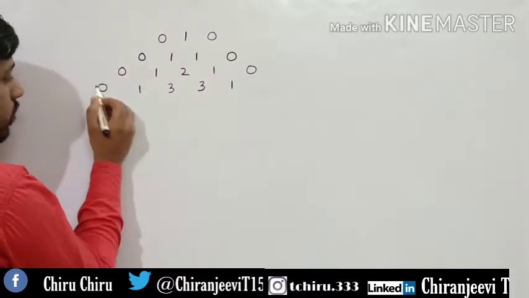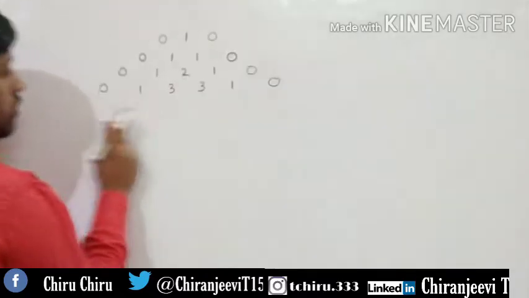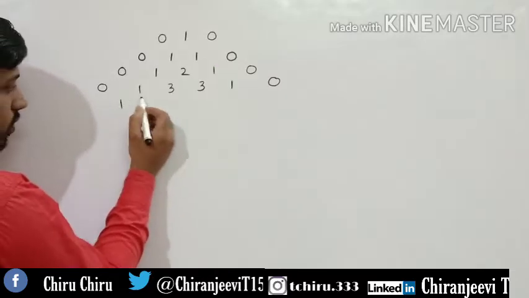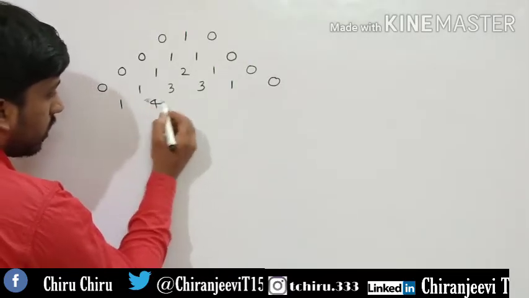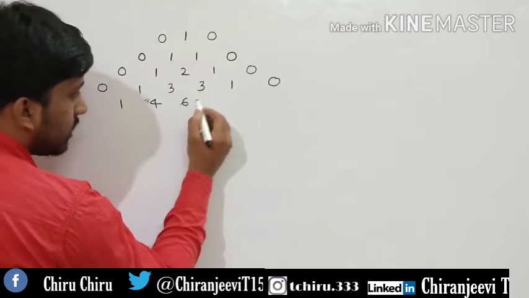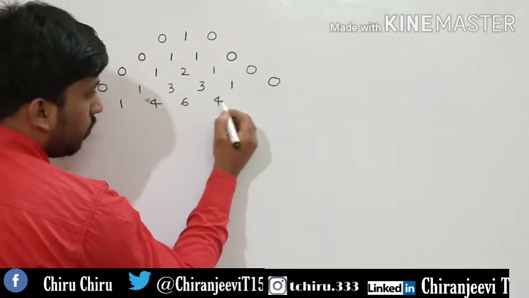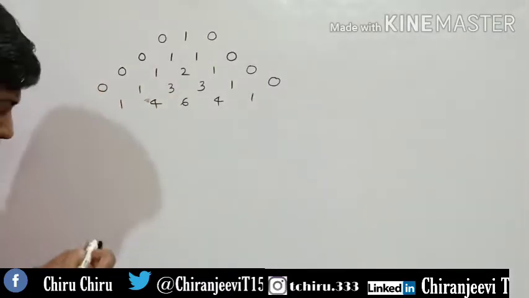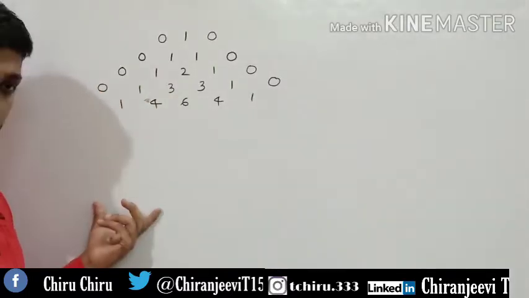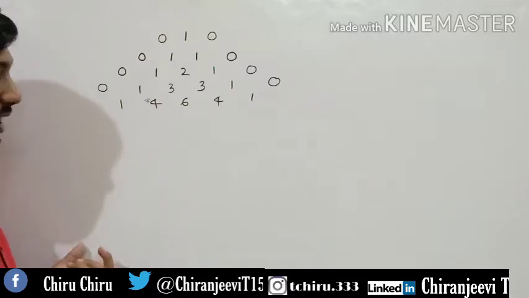Again I am going to put 1 0 here. So 0 plus 1, 1, 1 plus 3, 4, 3 plus 3, 6, 3 plus 1, 4, 1 plus 0, 1. So likewise it will be going on continuously. Up to n equal to infinity, the numbers go on like this.